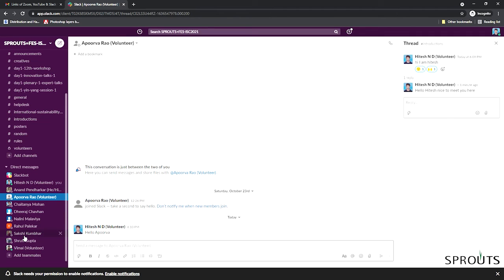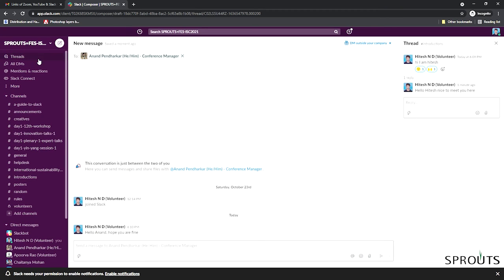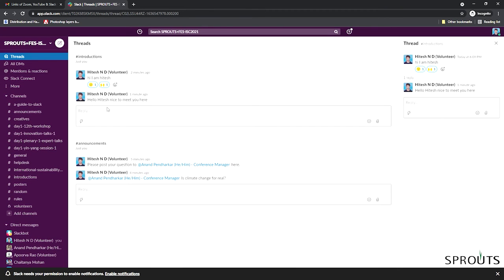The small things to note: right at the top you will see the threads option. Threads, as I said, is what is happening on the left tab. Here, when you reply to a specific message in a thread, all your latest threads that you are part of will show up there. And if someone adds to or joins a conversation that you are part of, then that particular tab will be open and in bold, and that's how you know there's a reply in your thread.